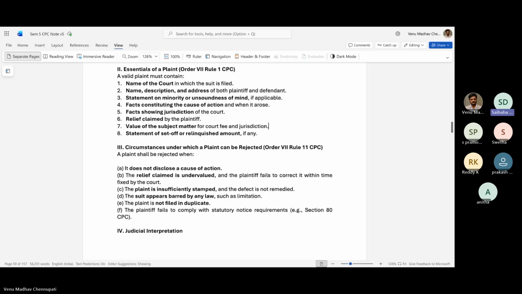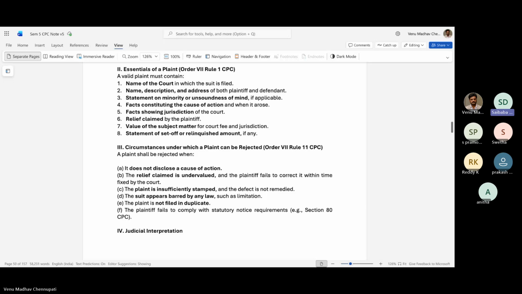The first point is if the cause of action is not properly disclosed. Second, if the relief claimed is undervalued. When the relief claimed is undervalued, the court will give a chance to the plaintiff to correct it. If the plaintiff fails to correct it within the time fixed by the court, then the plaint will be rejected.